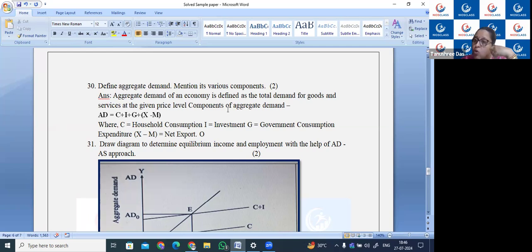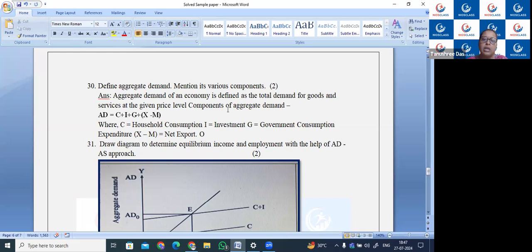If you remember the circular flow, there I told you C means the household, I means the firm, G is the government, and X minus M is the external factor. Yesterday or day before yesterday, I told you about the circular flow. So whatever you have seen in that diagram, when we combine all four together, it will become aggregate demand. Similarly, when we consider supply, it can be money supply, or goods and services supply. When we consider that, it will become the aggregate supply for the economy.